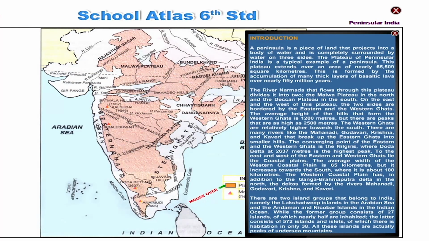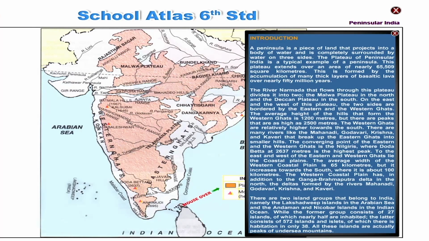To the east and west of the Eastern and Western Ghats lie the coastal plains. The average width of the western coastal plain is 65 kilometers, but it increases towards the south, where it is about 100 kilometers. The eastern coastal plain has, in addition to the Ganga-Brahmaputra Delta in the north, the deltas formed by the rivers Mahanadi, Godavari, Krishna and Kaveri.